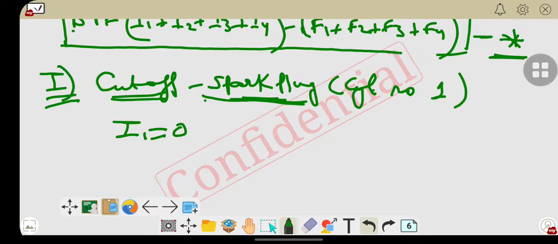But the frictional power remains the same because the engine is running, so there is an amount of friction developed between the movable parts. So indicated power can be considered as 0, but frictional power remains the same.